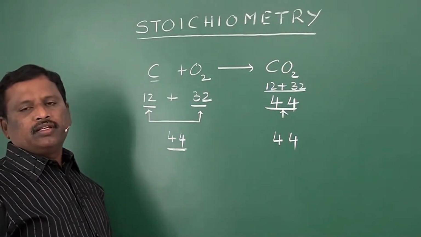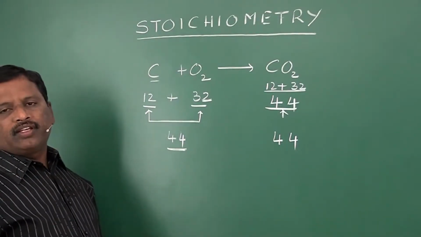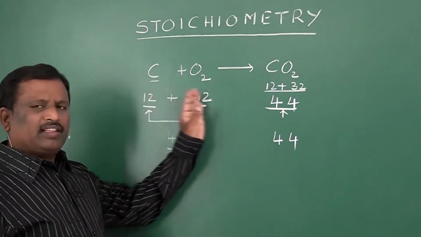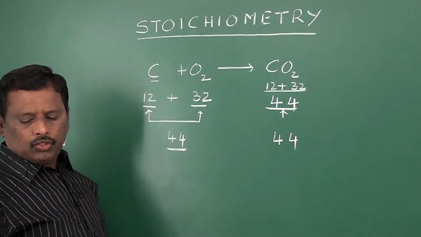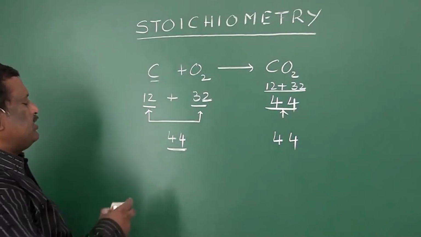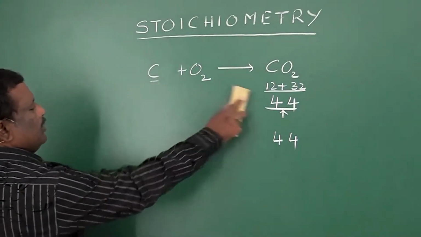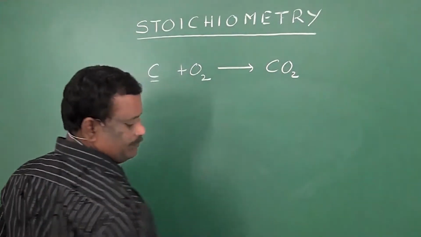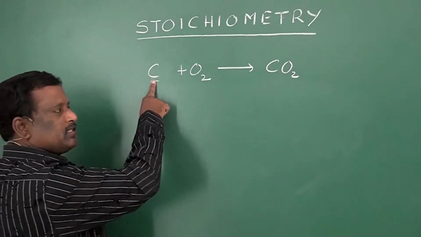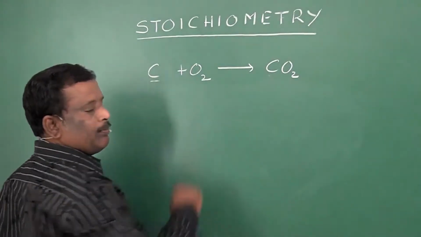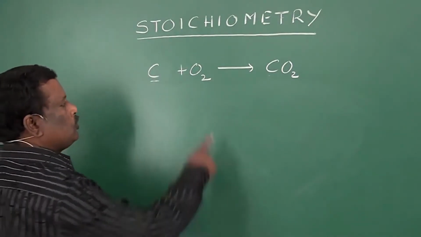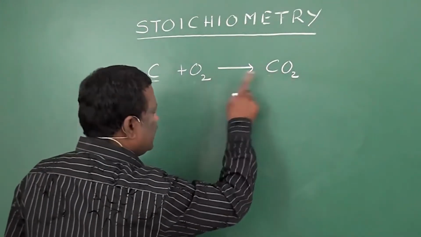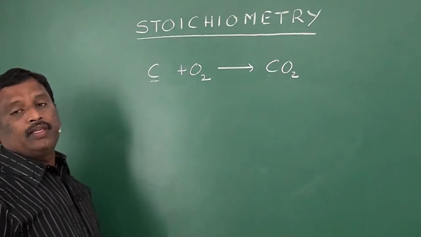A balanced chemical equation is useful for stoichiometric calculations. Checking like this is a very difficult task for us, so the simple way to verify whether the reaction is balanced or unbalanced is to count how many carbon atoms are at the reactant side and how many at the product side. One carbon atom is at the reactant side, and one carbon at the product side, so carbons are balanced. Two oxygen atoms are at the reactant side and two oxygen atoms at the product side, so they are also balanced. Now the reaction is said to be balanced.